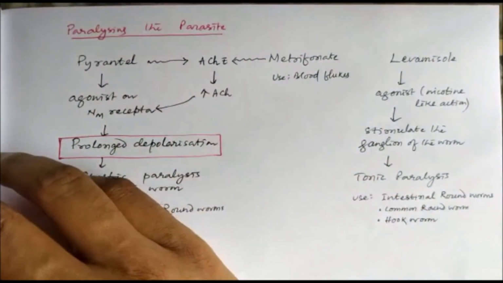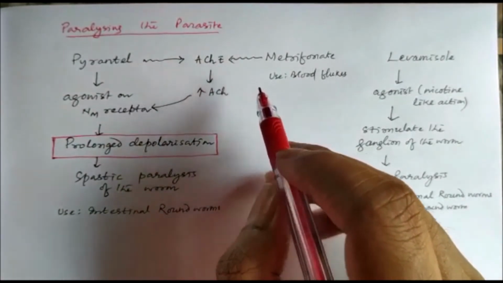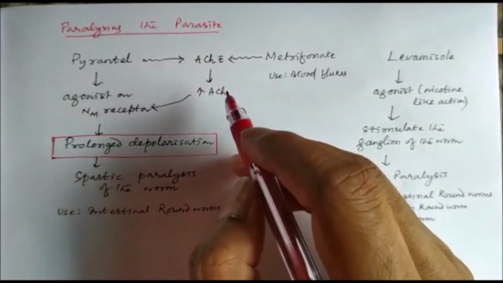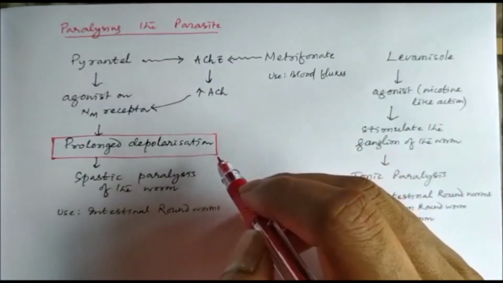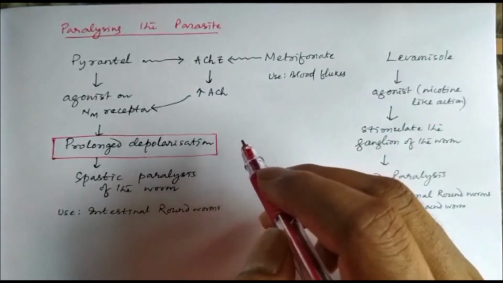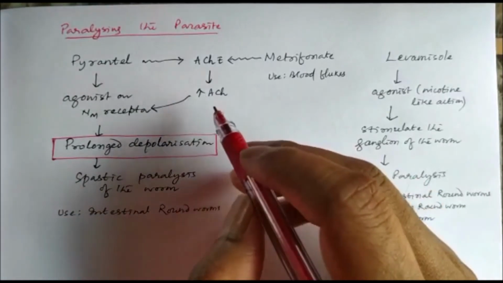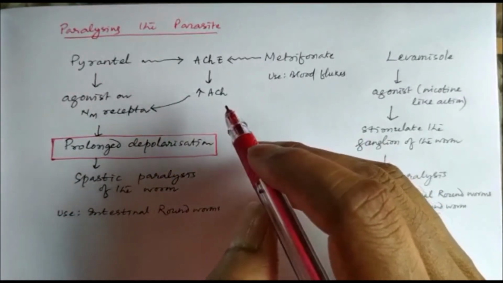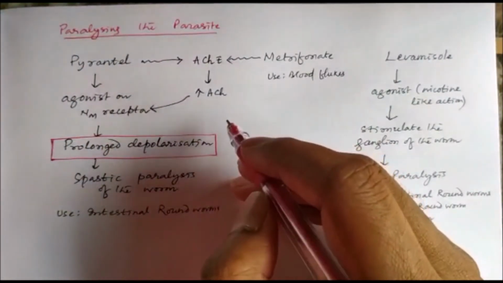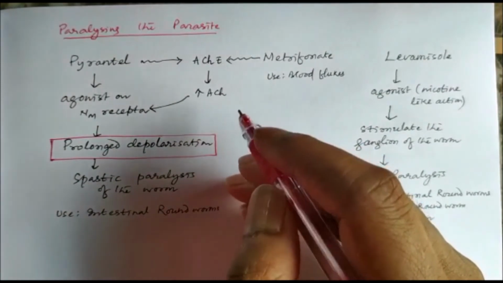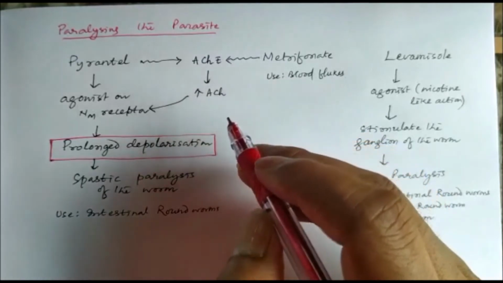Then there are some drugs which act by paralyzing the parasite, because these worms or helminthes have a muscular body, and their movement is peristaltic movement, with contraction and relaxation. If we can inhibit that contraction, we can paralyze the parasite, and we can remove the parasite by using a purgative after using the anthelmintic drug.